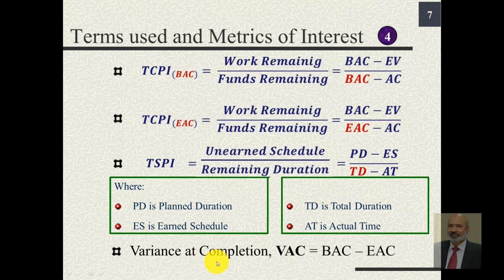And finally, if we want to compute variance at completion, that will be the difference of BAC and EAC. If this difference is positive, that means we have completed the project in less amount than we initially allocated. But if this difference is negative, that would mean we have spent more compared to the initial allocation for the budget. So positive value of VAC is desirable.